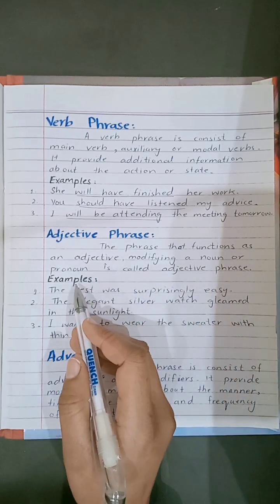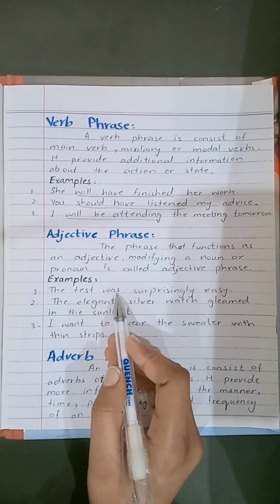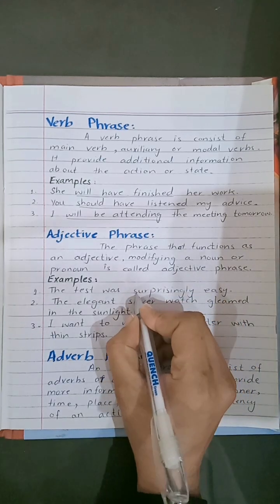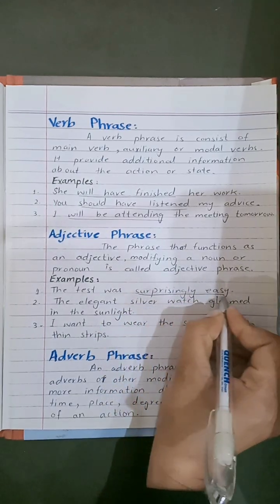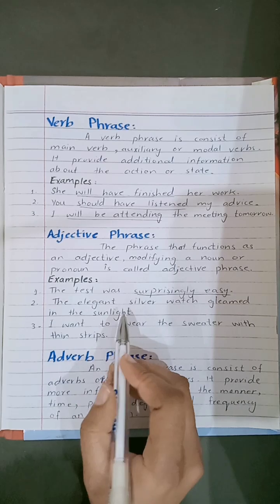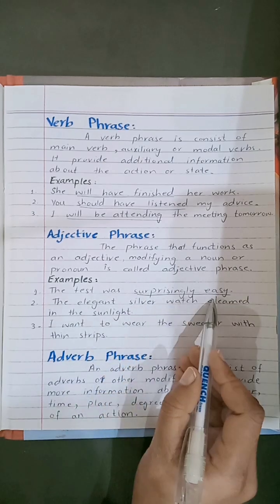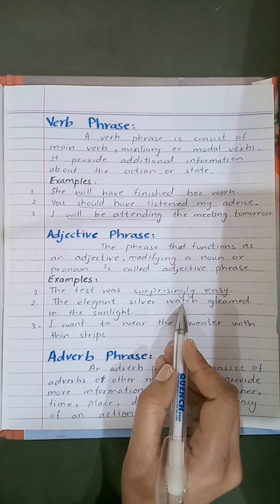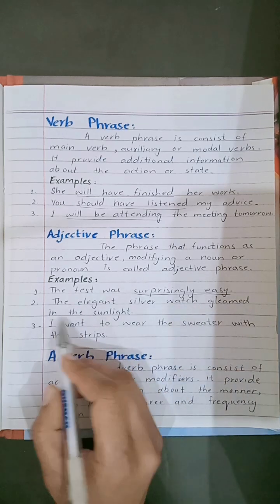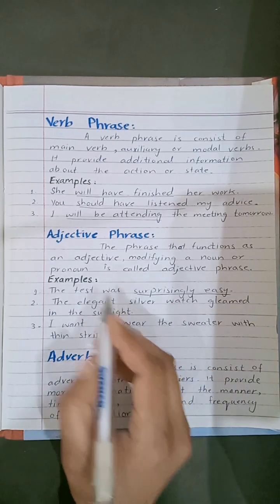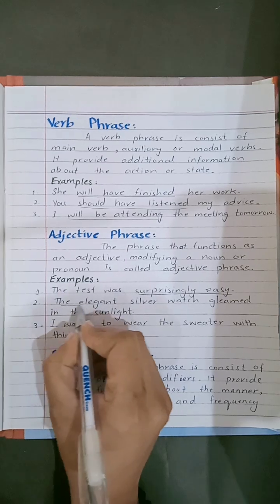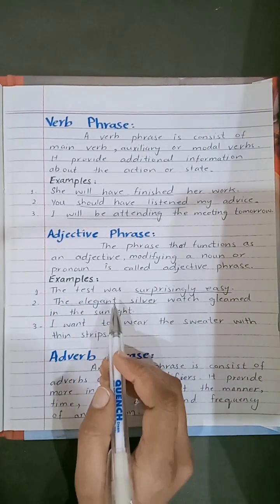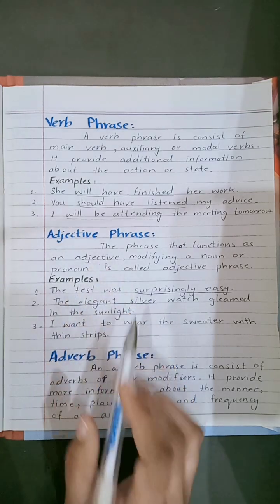Here are its examples. The test was surprisingly easy. Here in this sentence, surprisingly easy indicates adjective phrase. The elegant silver watch gleamed in the sunlight. Here in this sentence, the elegant silver watch is the example of adjective phrase.